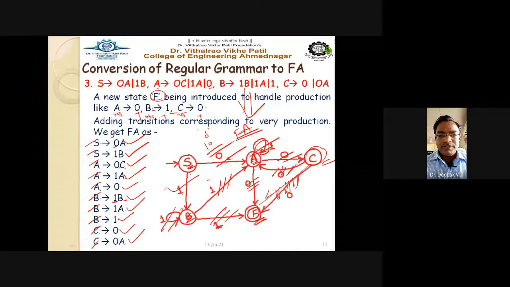Getting this point? So it is very simple. We just have to remember the rule. If this is the type of production rule, then you have to add the final state, right? And if this is the type of production rule, then it is very simple. This non-terminal goes to this non-terminal means this is the current state and this is the new state. S is the current state, whereas capital A is the new state, and the terminal you have to make the input symbol. Very simple.